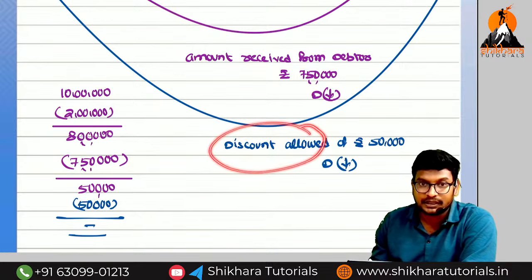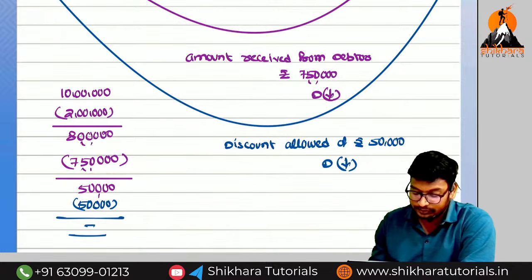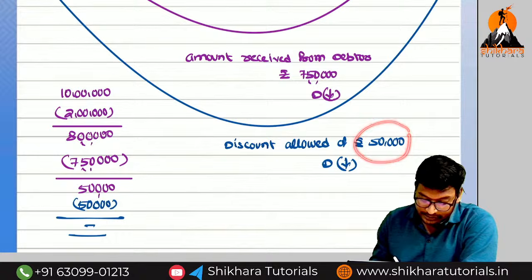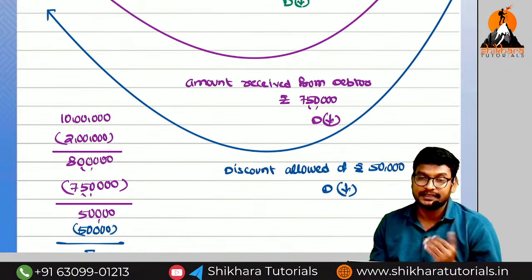What is the meaning of discount allowed? He does not need to pay. What is the remaining balance? 50,000. What have we said? He does not need to pay. So for that reason, the debtor value is 0 in our account. One by one, the debtor value decreases.